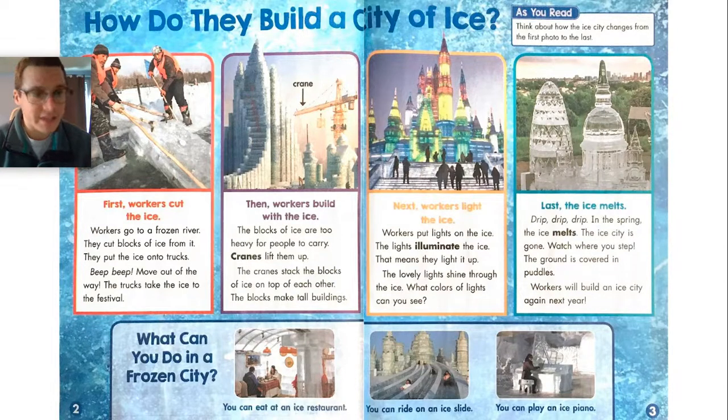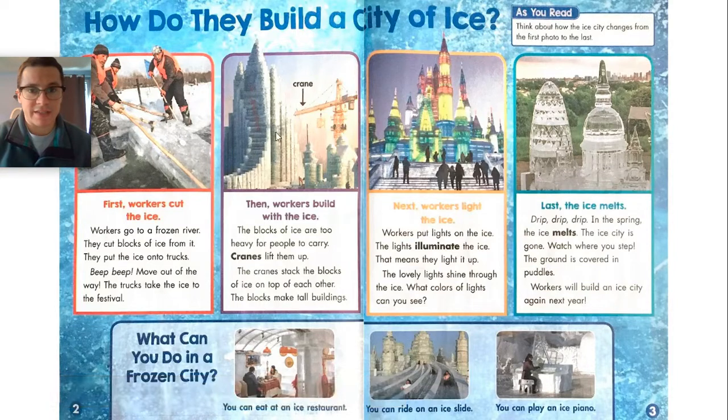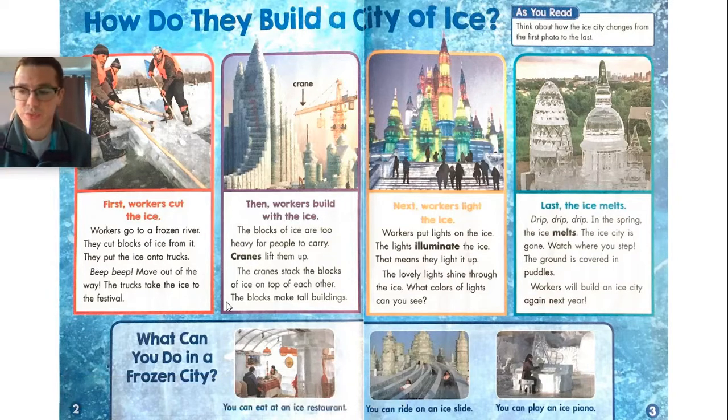Now we can answer the next question. What text feature shows us what a crane is? So I would probably look in this section right here because I see this telling us what a crane is, and I see a bolded word in here that tells us that this text right here is going to tell us about cranes. So, which text feature shows us what a crane is? What is that text feature called? Write that down.